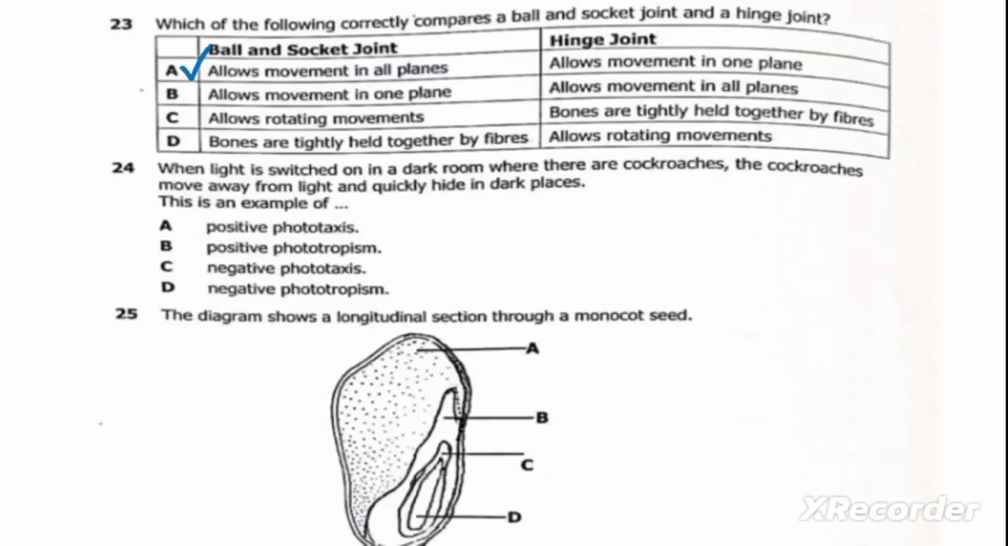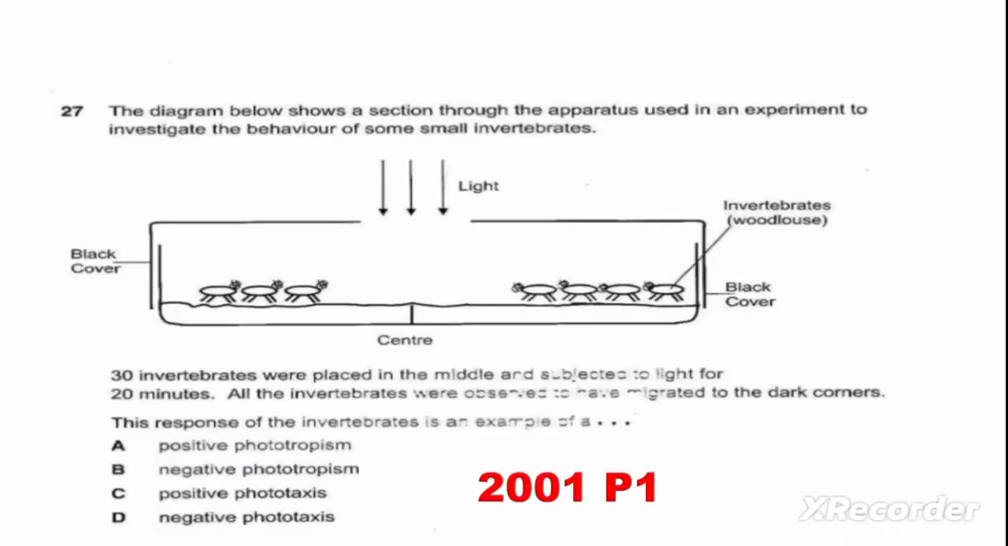So let us read question 24 from the 2022 past paper GCE. The question reads, when light is switched on in a dark room where there are cockroaches, the cockroaches move away from light and quickly hide in dark places. This is an example of... okay, so we are also having this question.